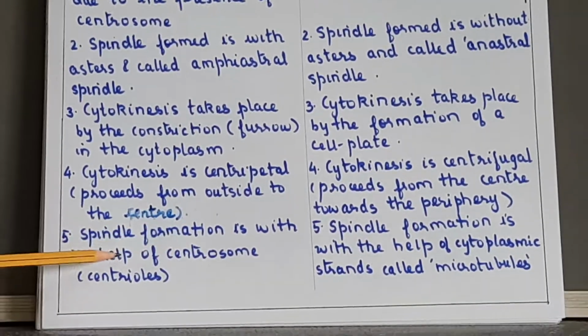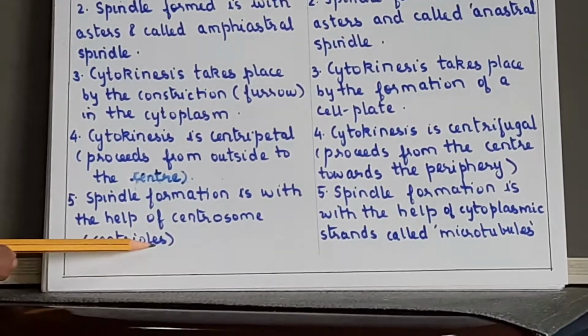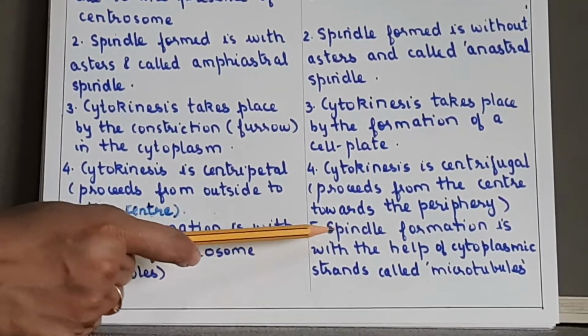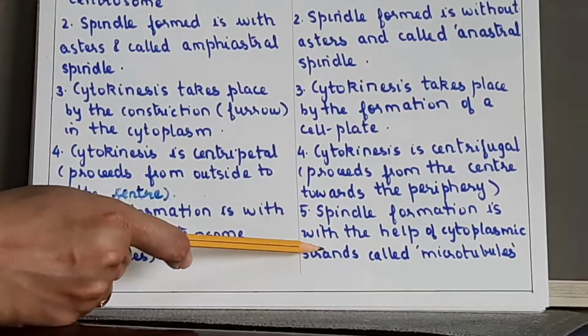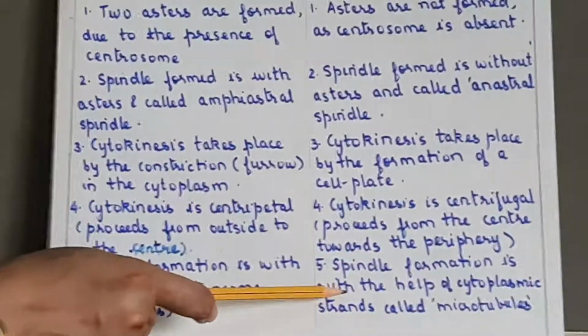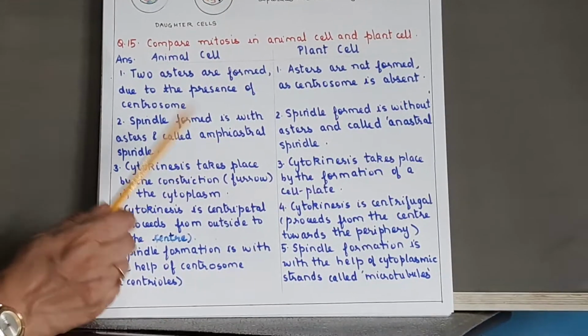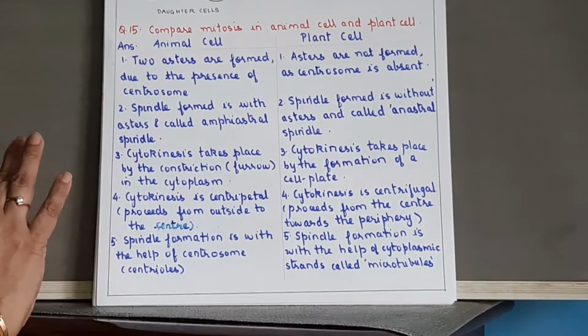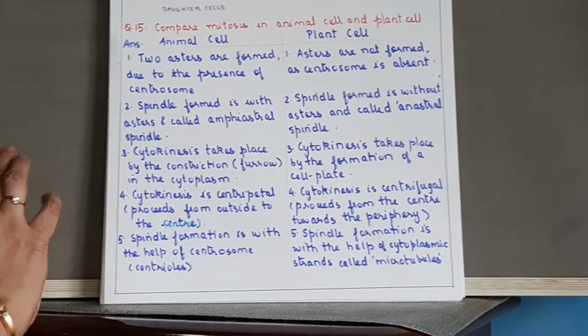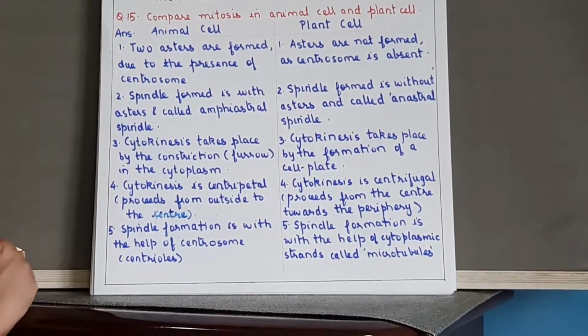Spindle formation in animal cell is with the help of centrosome, that is the centrioles, and in plant cell spindle formation is with the help of cytoplasmic strands called microtubules. Okay, you can have a look at the plant cell diagrams in the school textbooks. Generally they ask you to draw the animal cell only. Okay, now we'll have a look at the next part, that is meiosis.